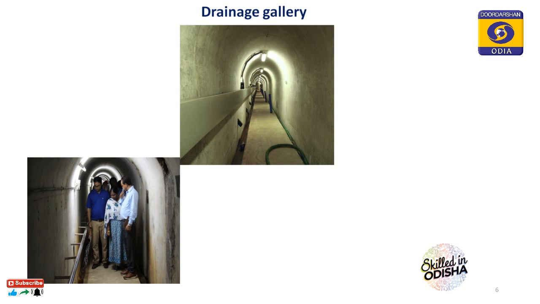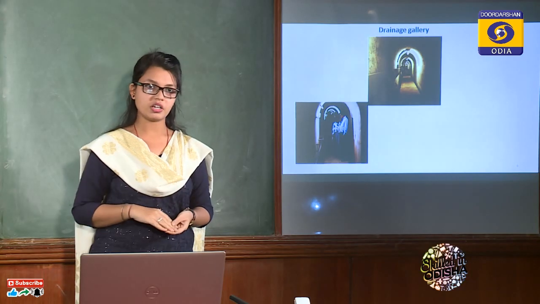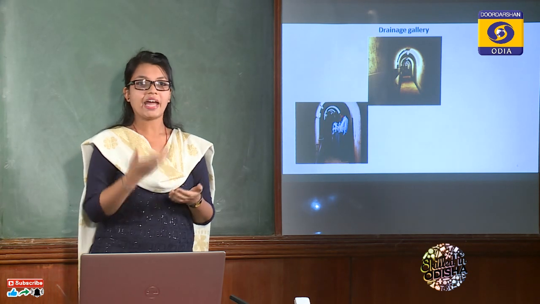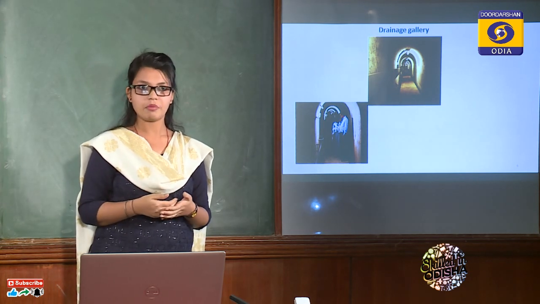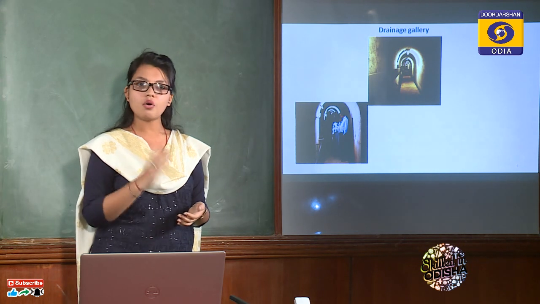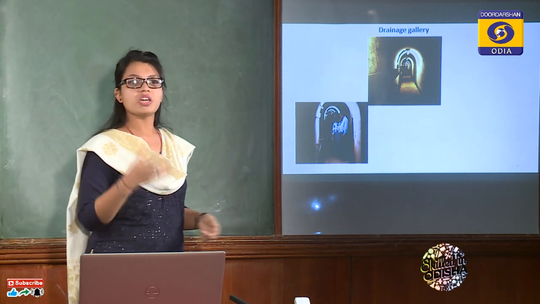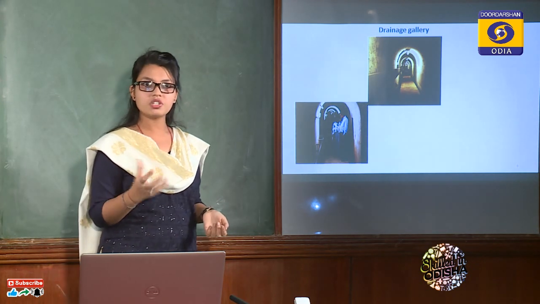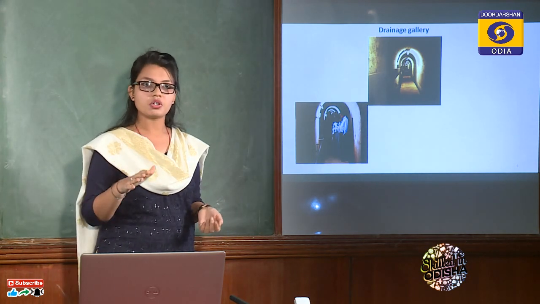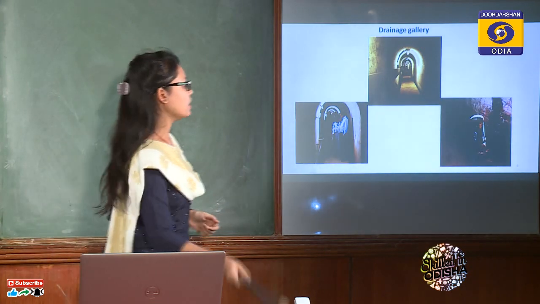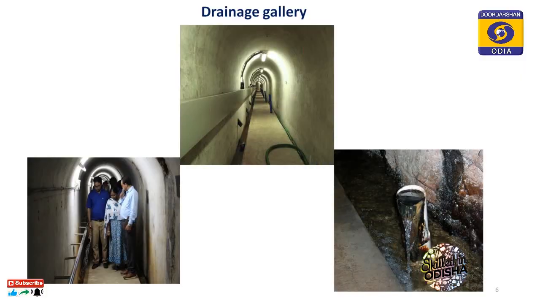But we know that the weight of the gravity dam is acting in the downward direction. So the net effective weight will be reduced because of that. So it is acting against the stability of the gravity dam, and we need to reduce this. How can you reduce it? By the help of the drainage gallery. Generally you provide drain holes which are drilled in the floor of the foundation to drain the seepage water. You can see in this picture, this is a drain hole which is draining out the seepage water. So we can reduce the uplift pressure by this drainage gallery.